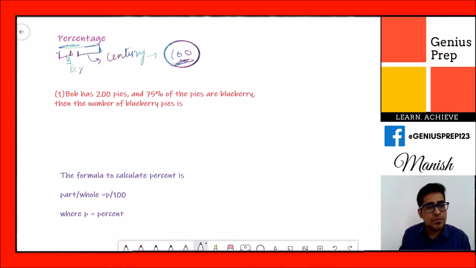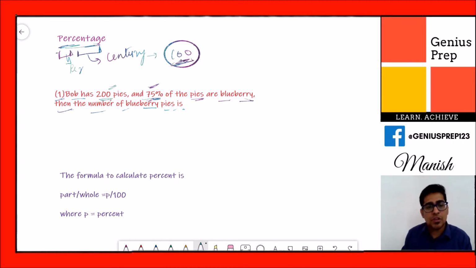The first example is: Bob has 200 pies and 75% of those pies are blueberry. The number of blueberry pies is what? Here we have a total of 200 pies. We have to find out what is 75% of 200.